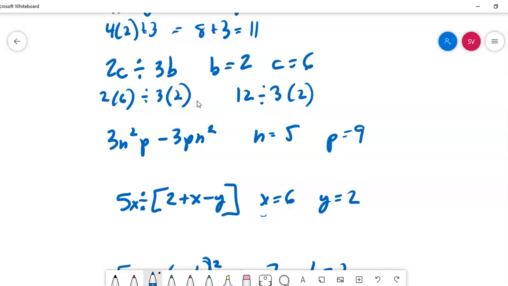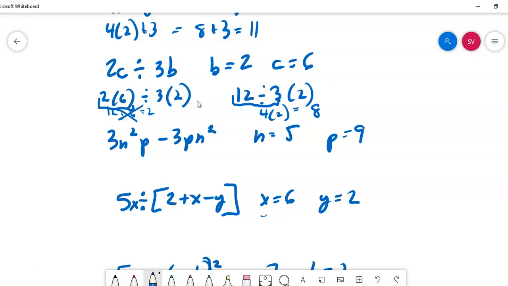Now the order of operations says that multiplication and division have an equal level of priority. So if you scan left to right, it's whichever one comes first. So I handled the multiplication first because that's what came first. Now here, the division comes next. So you have to take 12 divided by 3, which is 4, and then take 4 times 2, which is 8. You can't take 12 divided by 6, which gives you 2. That breaks the order of operation rules, even though the checklist shows M and then D.